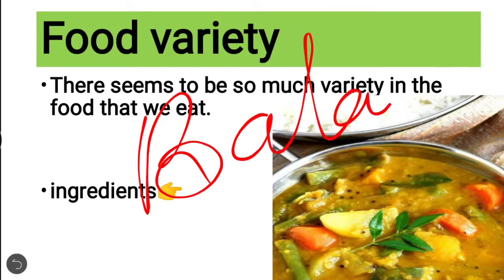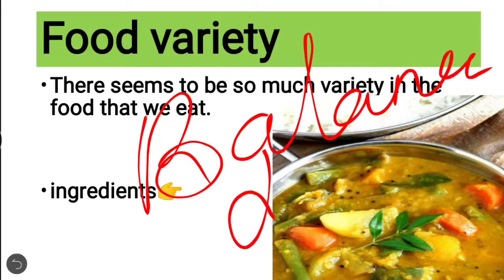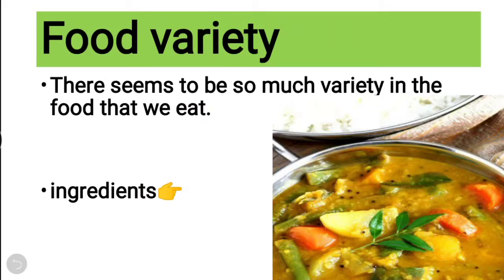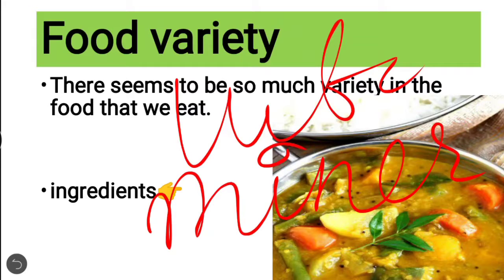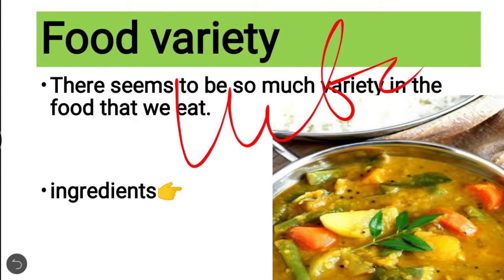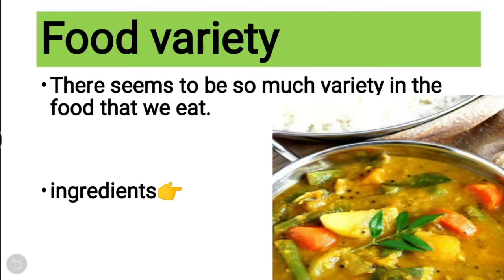To live a healthy life, you have to follow a balanced diet. A balanced diet means you should take food which contains carbohydrates, vitamins, minerals, fibers, roughage, and it should also contain water. So this will make a balanced diet, a proper diet.